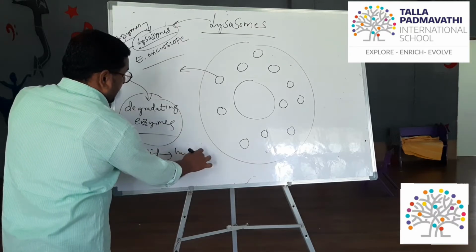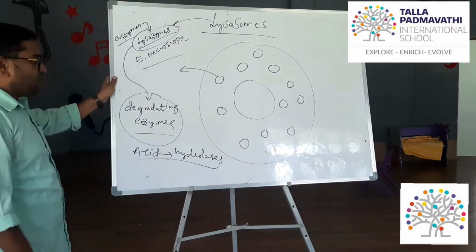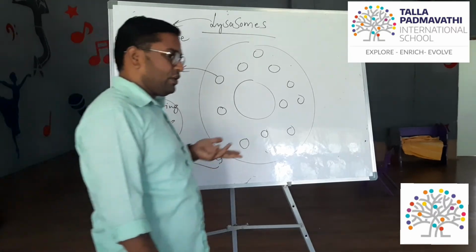Remember that acid hydrolases are the enzymes produced by these lysosomes.